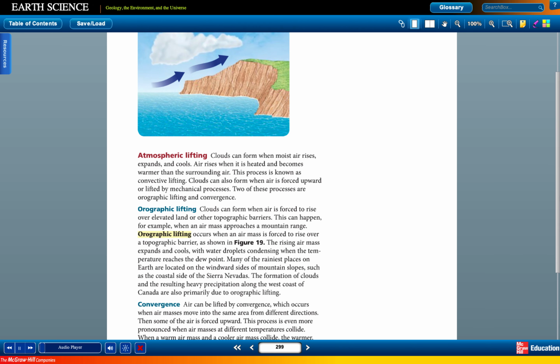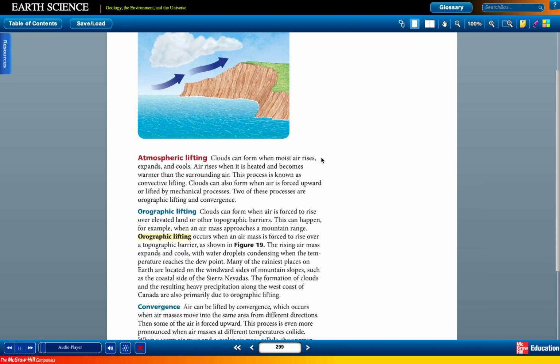Atmospheric lifting. Clouds can form when moist air rises, expands, and cools. Air rises when it is heated and becomes warmer than the surrounding air. This process is known as convective lifting. Clouds can also form when air is forced upward or lifted by mechanical processes. Two of these processes are orographic lifting and convergence.